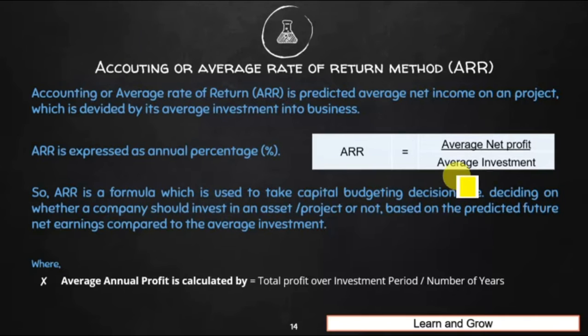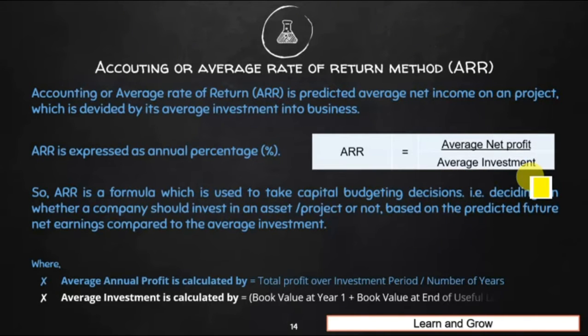Now we will understand the average investment. Average investment is calculated by book value at year 1 plus book value at the end of useful life, divided by 2. So what does it mean? This book value at year 1 is nothing but the purchase price of a machinery or a project, which we can get very easily from the invoices and quotations.